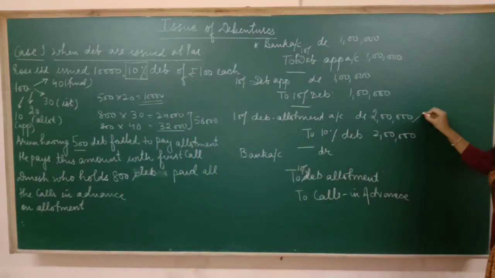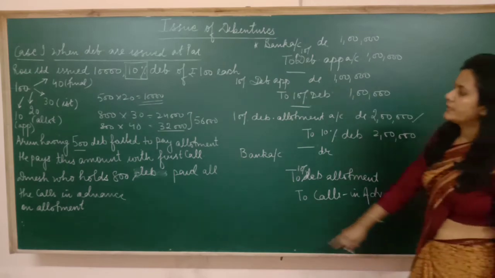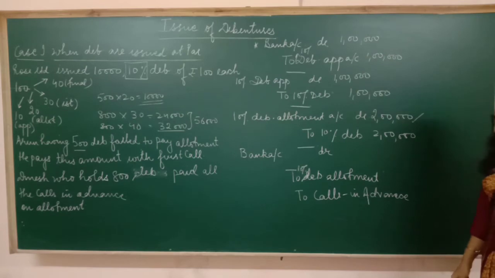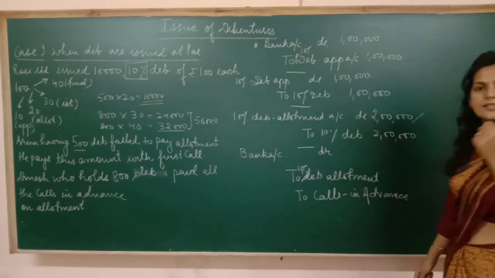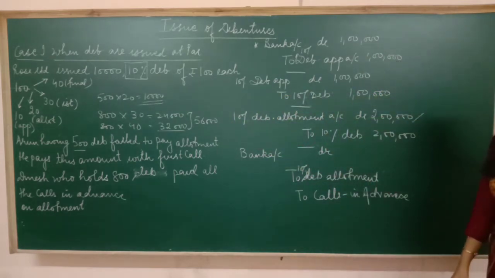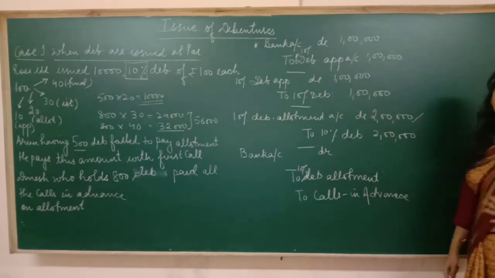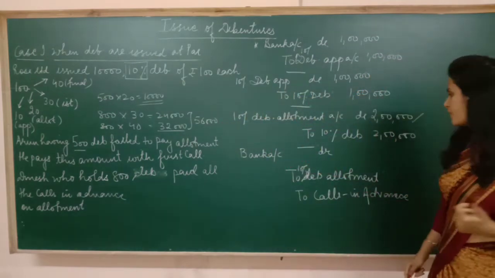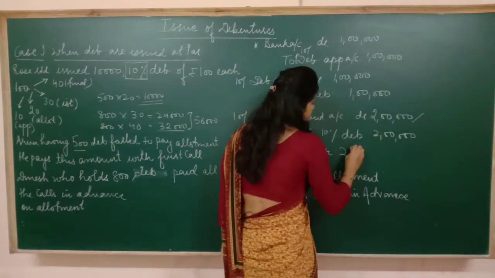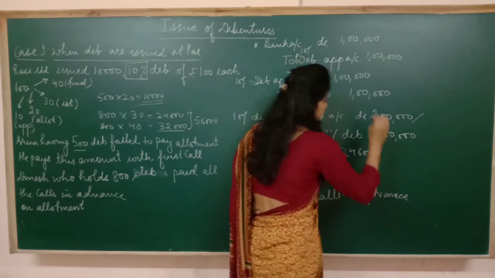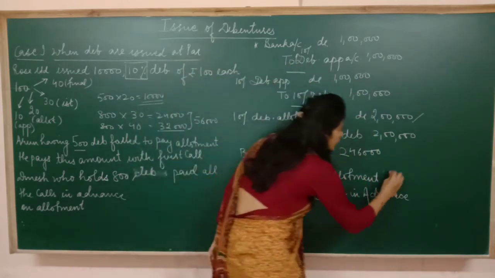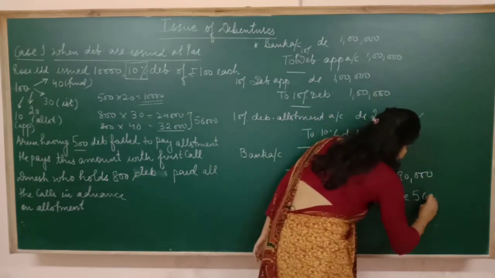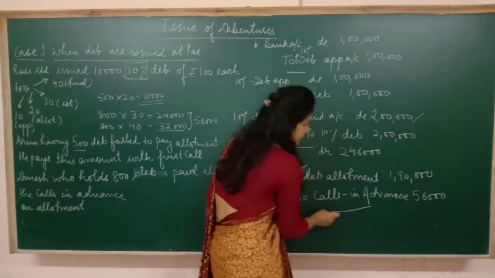So now how to calculate the amount? Check. 2 lakh was the amount due on allotment. 10,000 I have not received. It means 1 lakh 90,000, and 56,000 I have received in advance. So in bank how much money has come? 2 lakh minus 10,000 is 1 lakh 90,000 plus 56,000 received in advance. So total becomes bank 2 lakh 46,000. 1 lakh 90,000 we have received on allotment and 56,000 is our calls in advance.